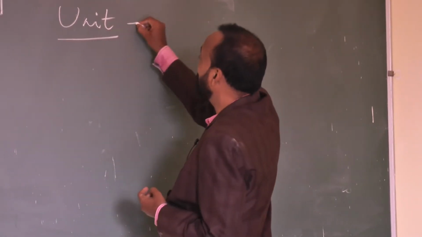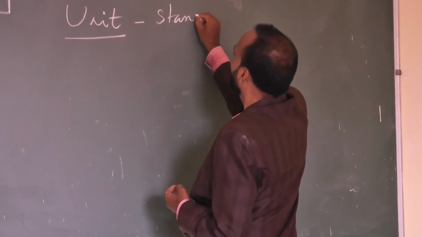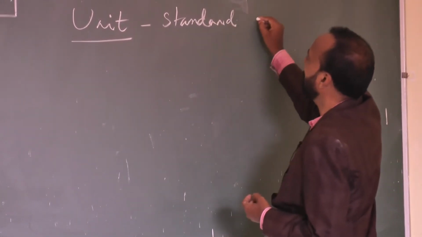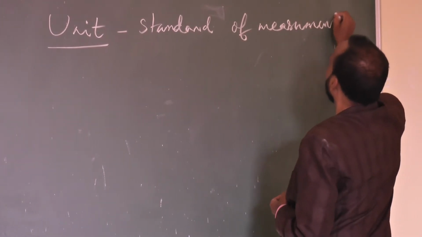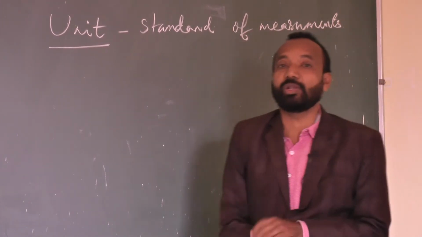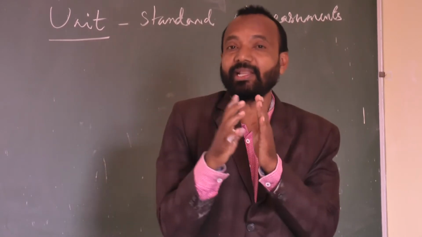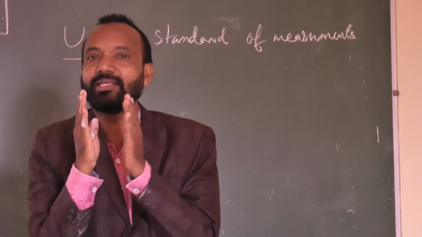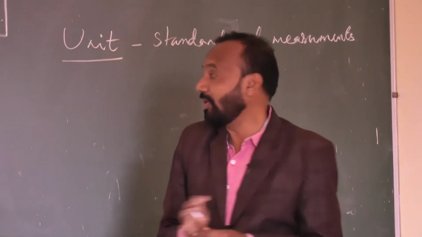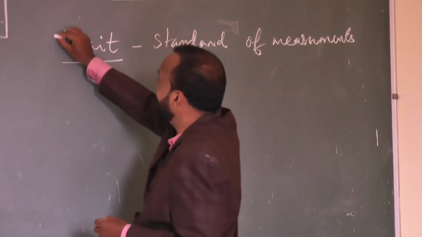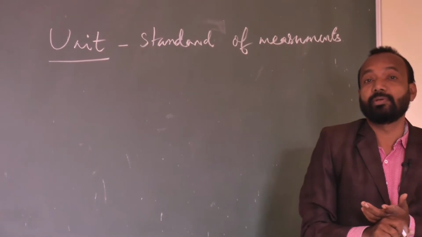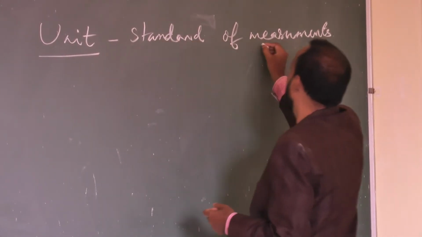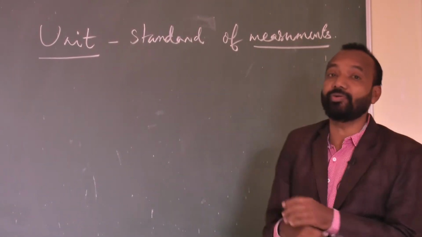That's why it is called a standard of measurement, to measure any kind of physical quantities. To measure anything, we need unit. That is why before discussing in detail about the unit, we must know about the quantity also. To whom we are going to measure it. Measurement is what? To whom we are going to measure.